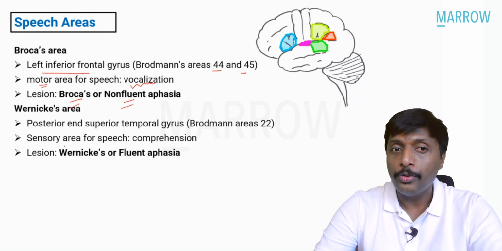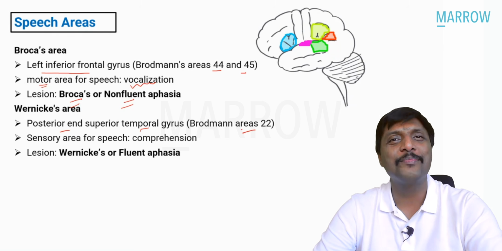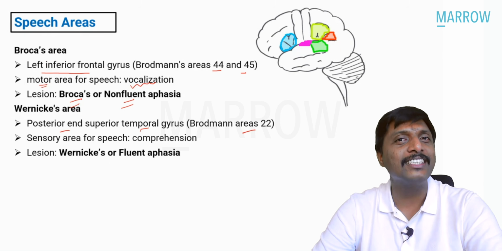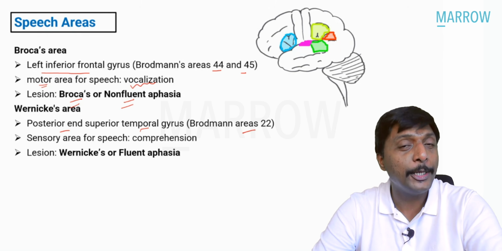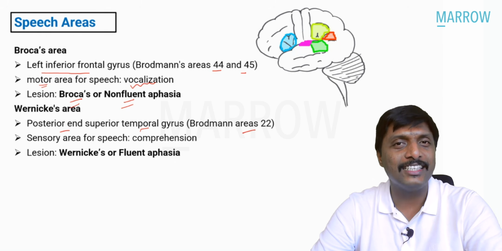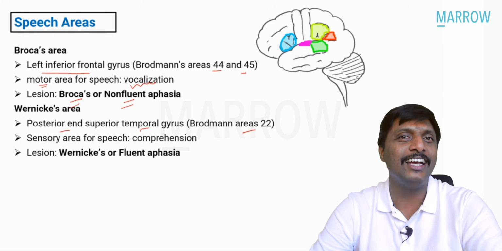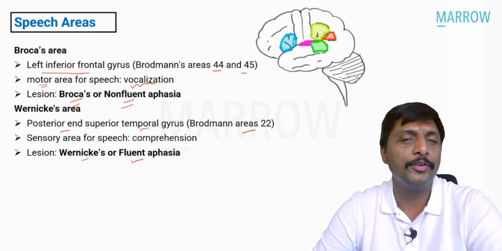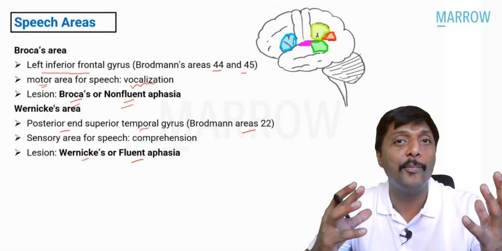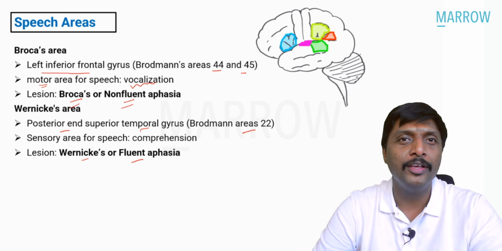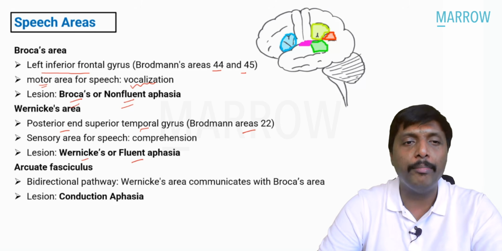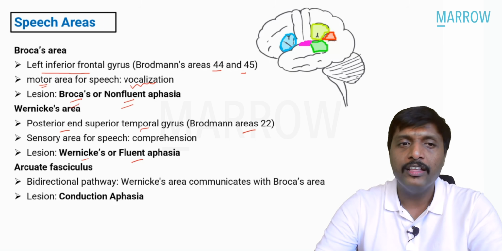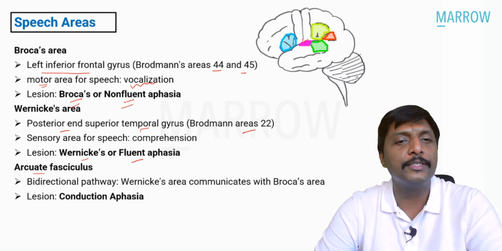Wernicke's area. Posterior end of superior temporal gyrus, area 22. Excellent, sir. It is the sensory area that is active in you now. You are listening to me. You are understanding. Yes, sir is talking about Wernicke's area. And lesion here causes Wernicke's or fluent aphasia. So, reception, understanding, comprehending will be a problem here. These two areas are connected by a bidirectional communication pathway. That is our arcuate fasciculus, connecting the two.